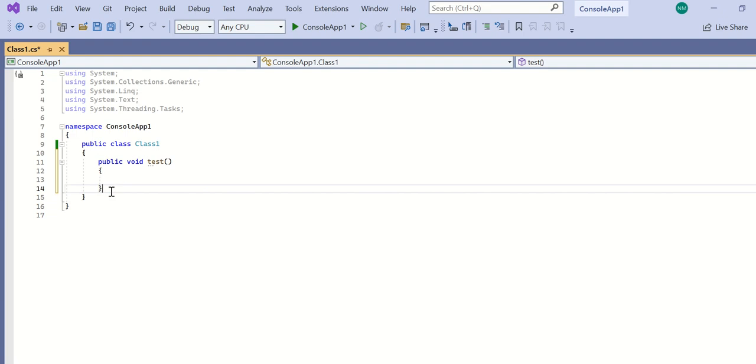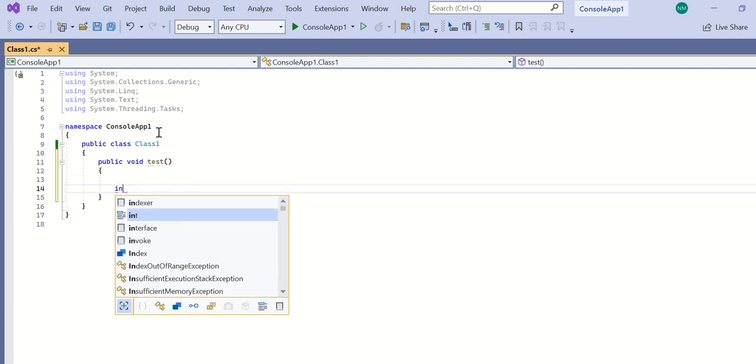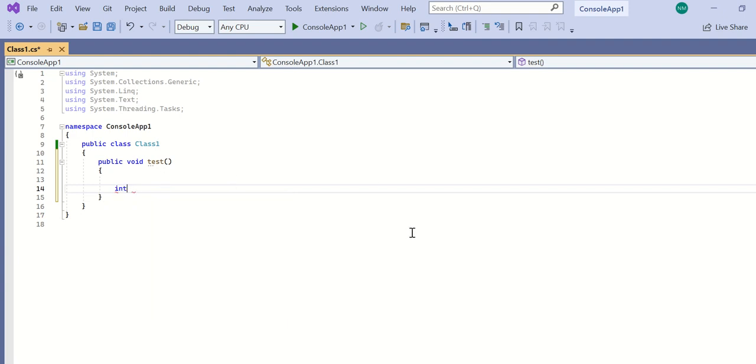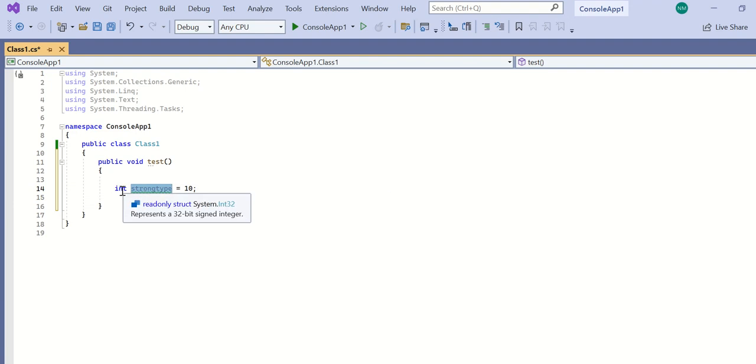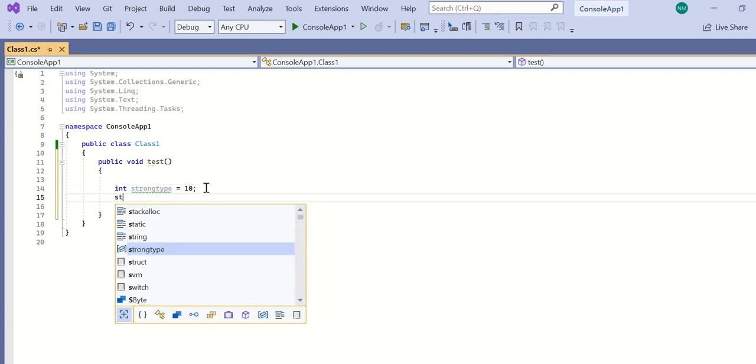If I declare a variable, first let me explain with an example. Here I am telling this variable to be of type integer, and we gave it the value 10.